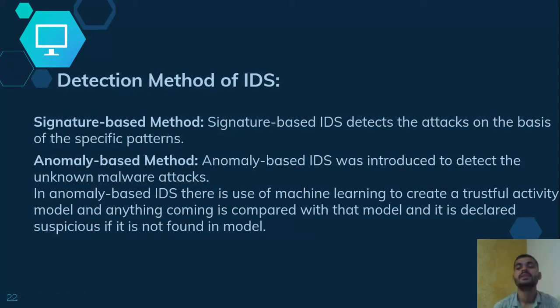Something like a dictionary, some data, or a list of attack names is already saved in that system. If they match the same query in that system, they will find that attack and block it. If it is IDS, it will detect it, and if IPS, it will prevent it. So in IDS and IPS, both methods are used.